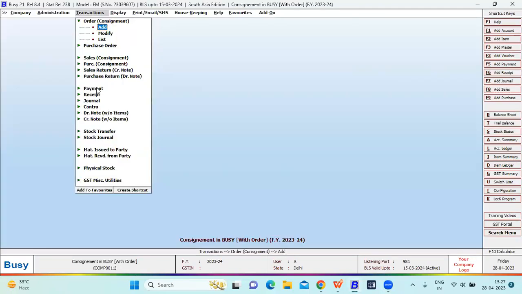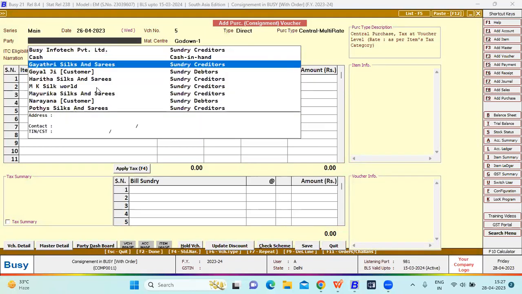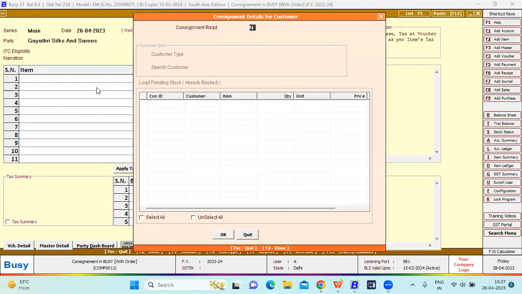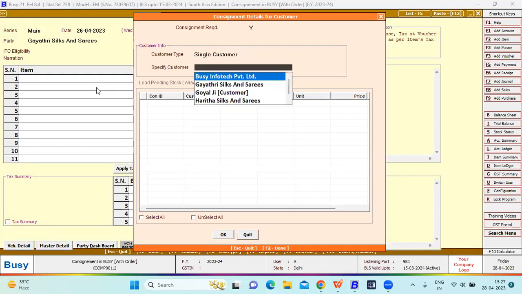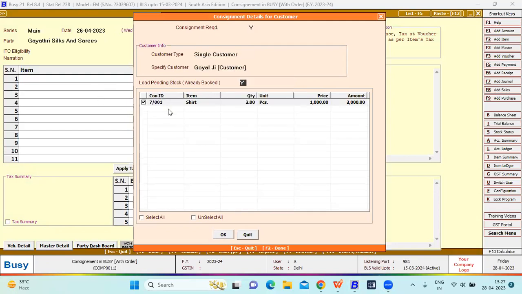After passing the sale order voucher, you have to pass the purchase voucher. Purchase voucher we have to pass. You have to select the party Gayatri Sarees. Consignment required yes. Single customer Gayatri, Goyalji customer here. See, the pending sale order will automatically load as per the single customer.